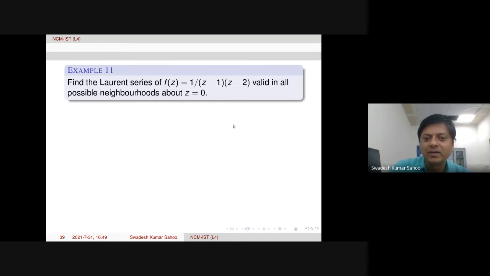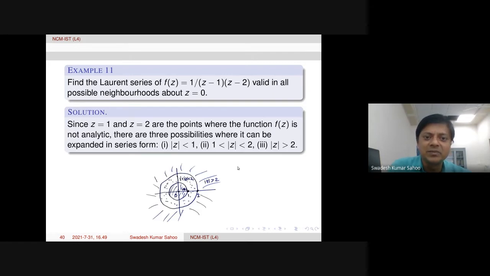Okay. Let us look at this. We have these three possibilities. Because at z equal to 1, the function is not analytic. At z equal to 2, the function is not analytic. Okay. And then we will have this, see here, look at the picture here, 1 is here and 2 is here. At these two points, the function is actually not analytic.